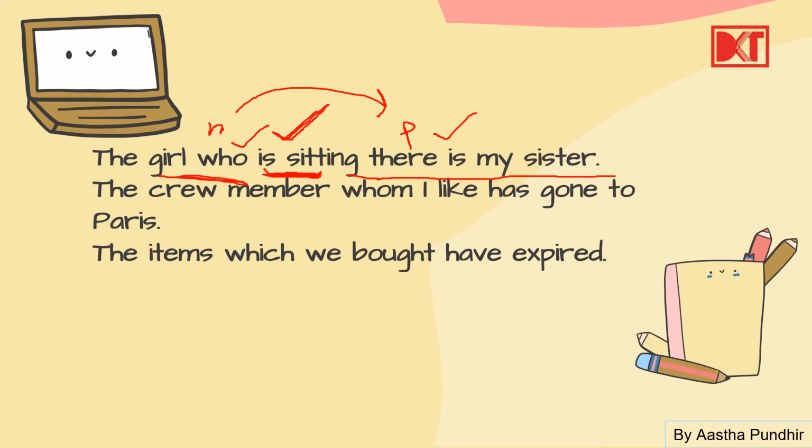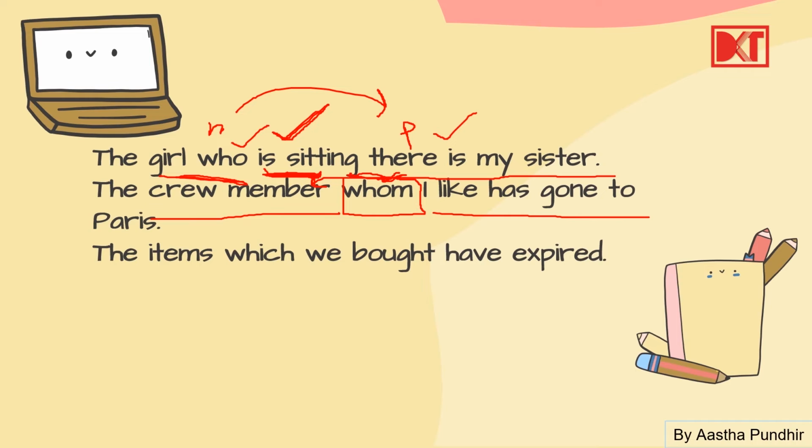Now let's see the next example. The crew member whom I like has gone to Paris. यहाँ पे भी same चीज हो रही है. The crew member is the noun. Whom is the relative pronoun. This is the phrase. So the noun is being connected with the phrase with the help of the relative pronoun, and this relative pronoun is providing us information about the crew member, which is the noun.